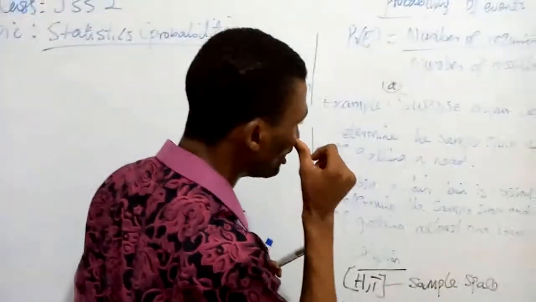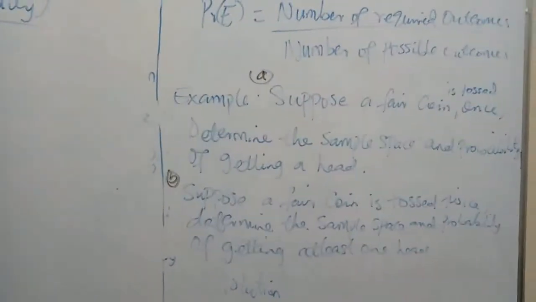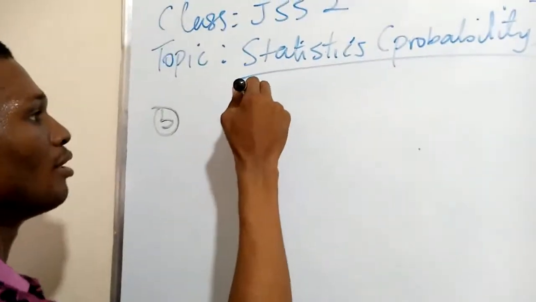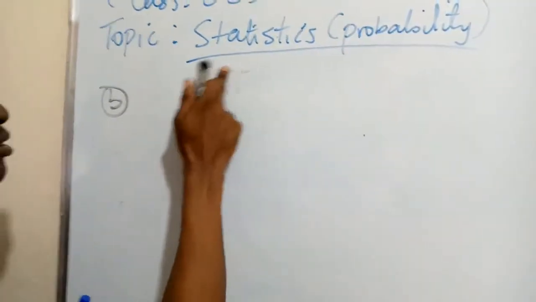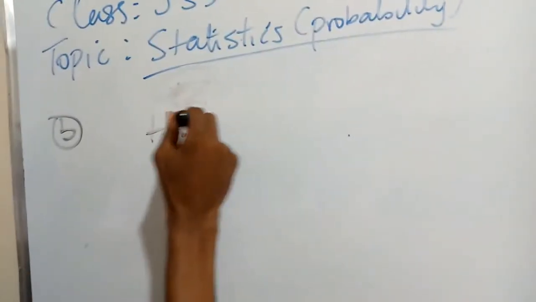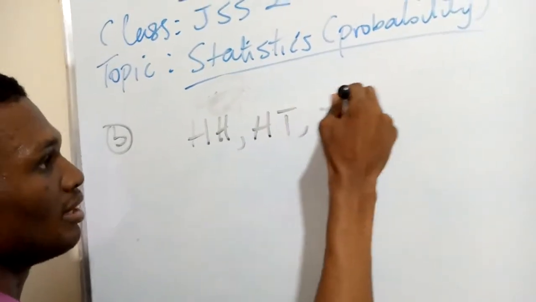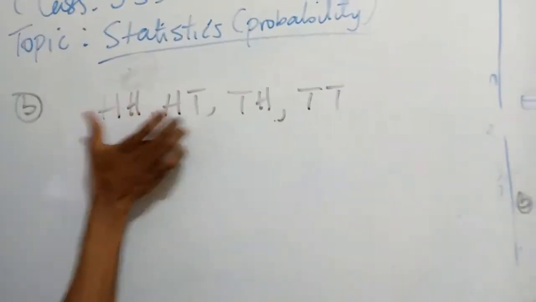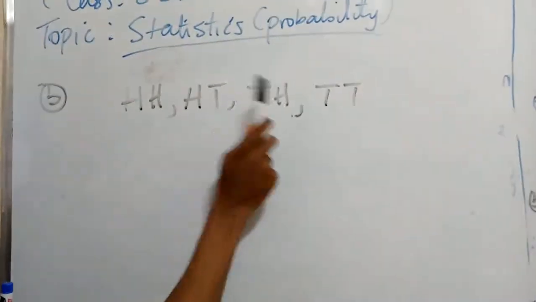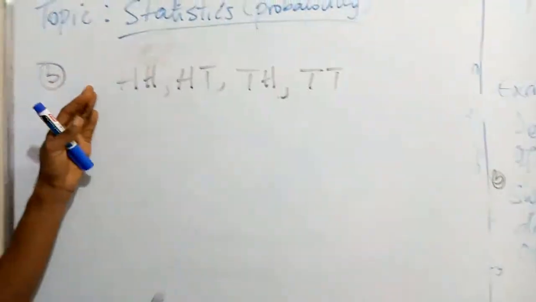Okay, suppose a fair coin is tossed twice. Determine the sample space and the probability of getting at least one head. Now, how do we get the sample space when the coin is tossed twice? Now we have our head and our tail. If we toss the coin twice, the possibilities are two heads, a head and a tail, a tail and a head, and two tails. So these are the possible outcomes we can get. Either we have a head and a head, a head and a tail, a tail and a head, or a tail and a tail. These are the possible outcomes, so we call this our sample space.